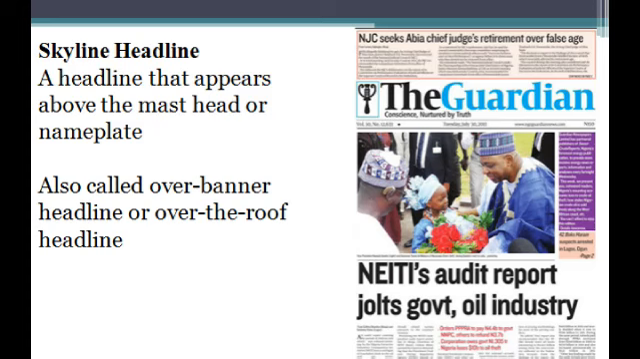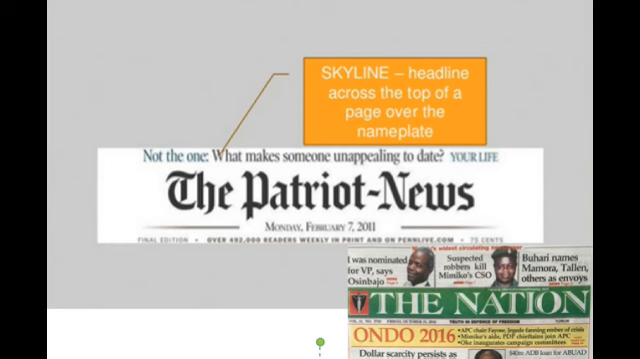Next is skyline headline. We've said earlier that the skyline headline is a kind of banner headline that appears above the masthead of a newspaper. So the skyline headline is also called the overbanner headline. The skyline headline, same as overbanner headline.